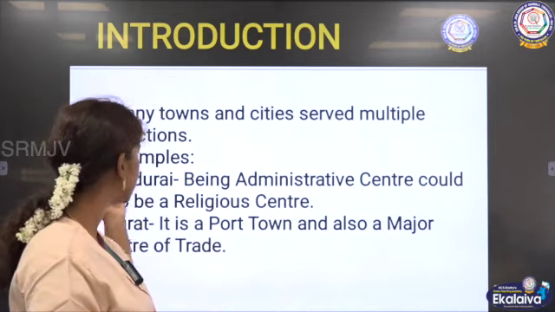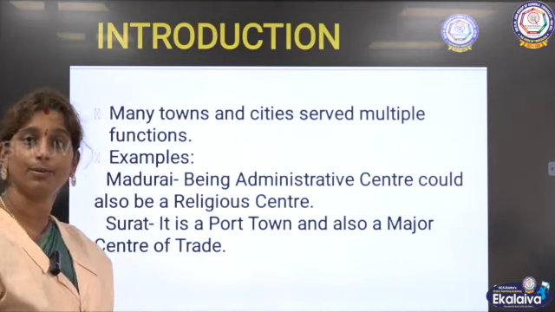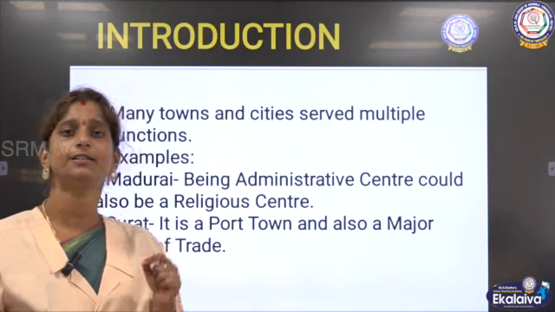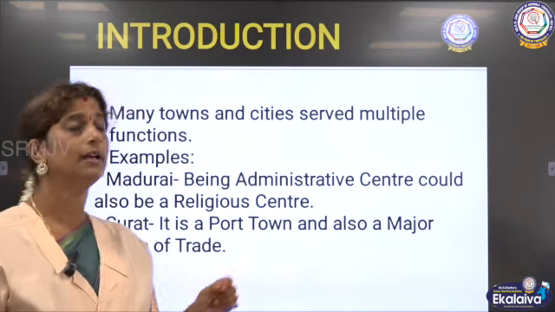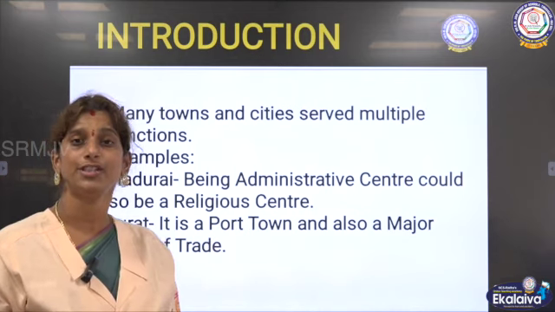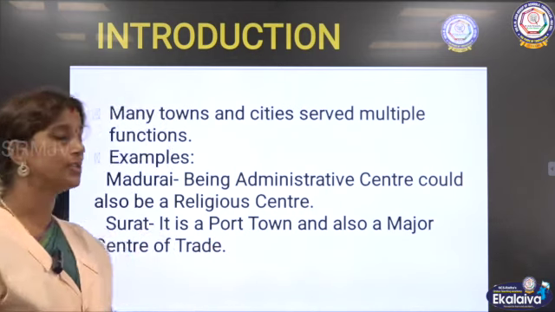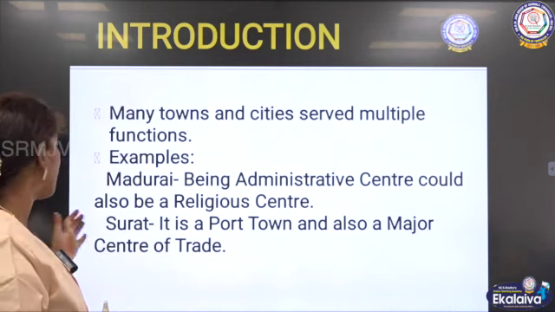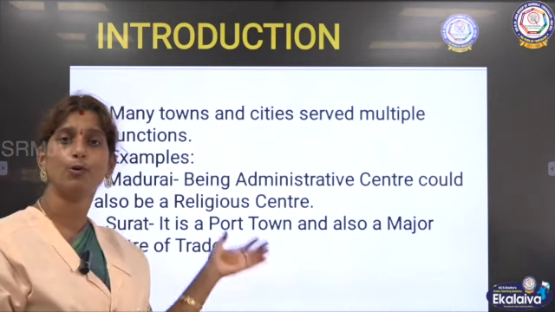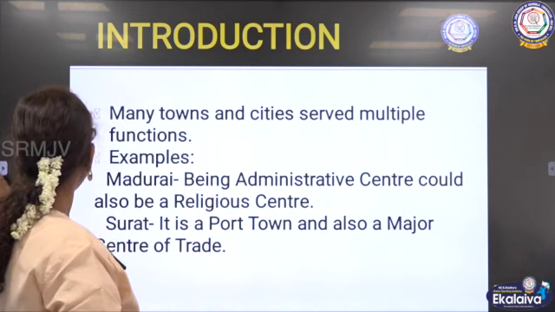For example, let us take Madurai. First it was an administrative center during the period of the Chola kings. Later it also became a religious center, like a pilgrimage center, the city of temples we could say. And then Surat, it is a port town. A port town means a town which is very near to the coastal area.